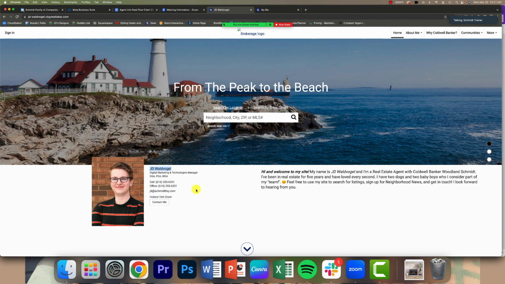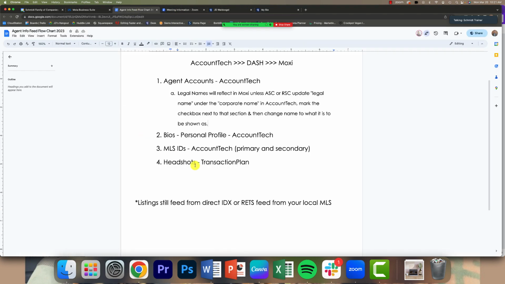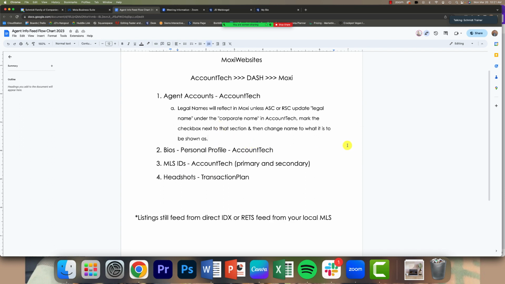So that's one of those things that I would also have you check. If you go by a different name, if you go by a shorter version, make sure to go into Moxi and see if that is reflected accurately. If it's not, again, it's a simple email or walk past the desk of your ASC and ask them to switch that for you in Account Tech. And again, we have the instructions here, but they've also been trained on that.